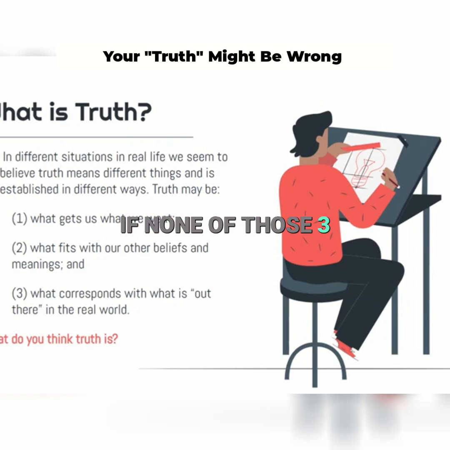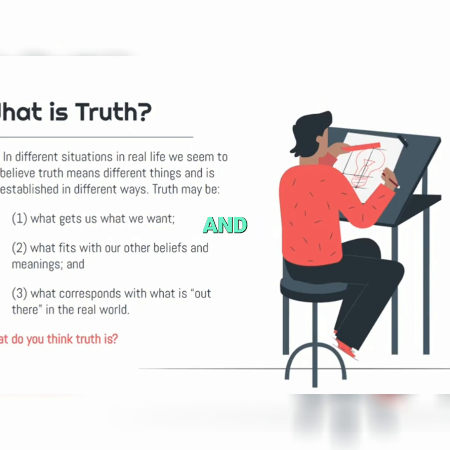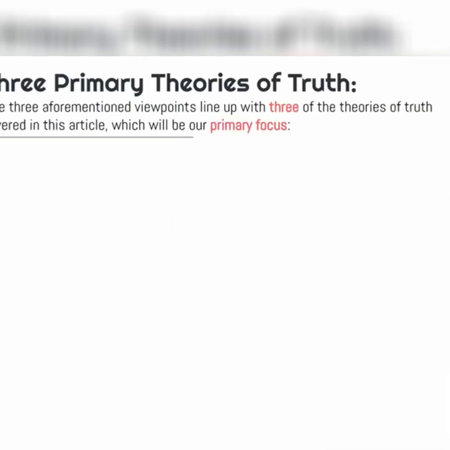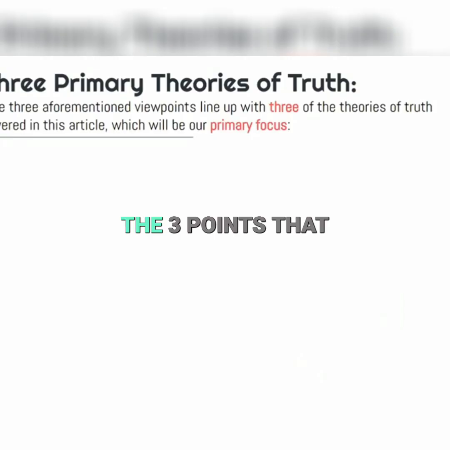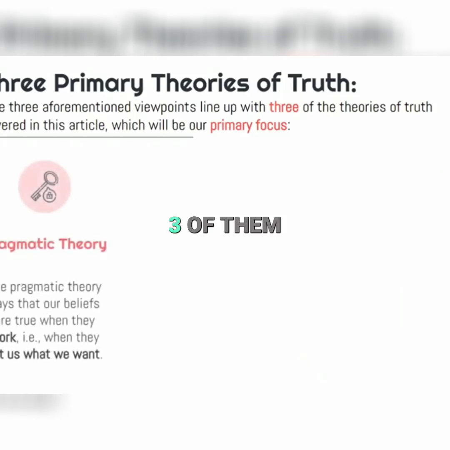If none of those three, what do you think truth is? It's an age-old question, and hopefully you've thought about it before, but we'll get into the details. Okay, so as I mentioned, there have been three primary theories of truth that line up with the 3 points that we just had on the previous slide that are covered in this article. There are others, but we'll focus on 3 of them.